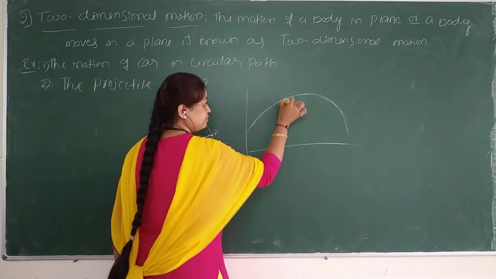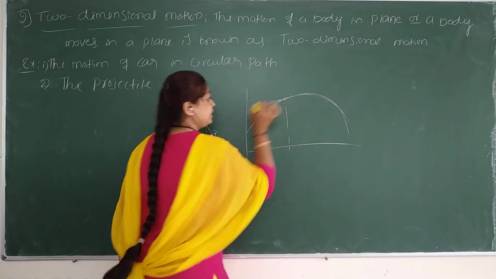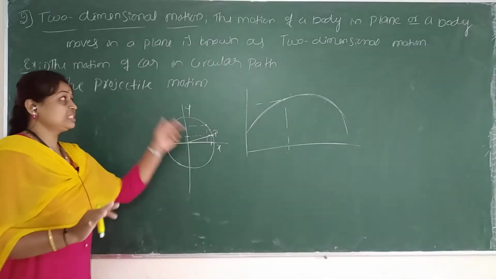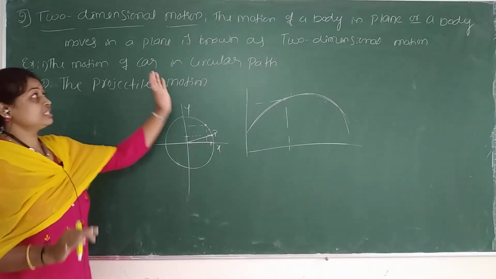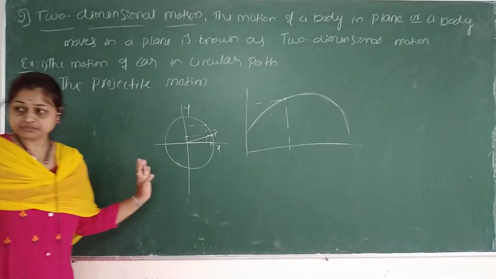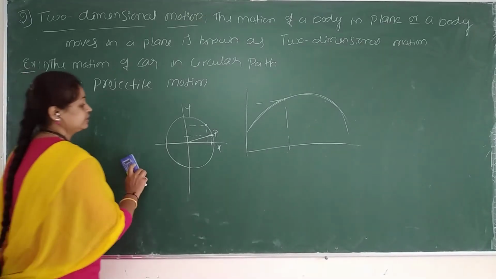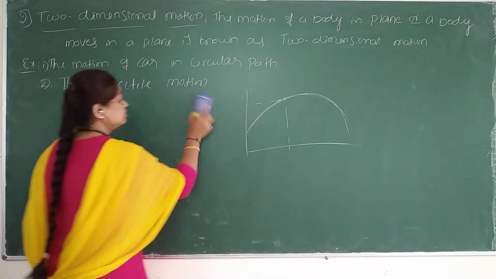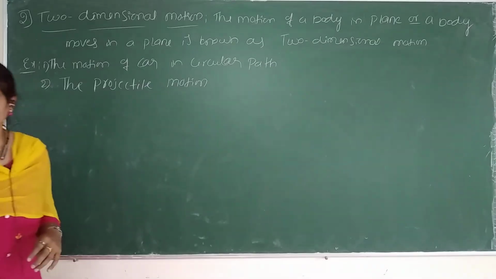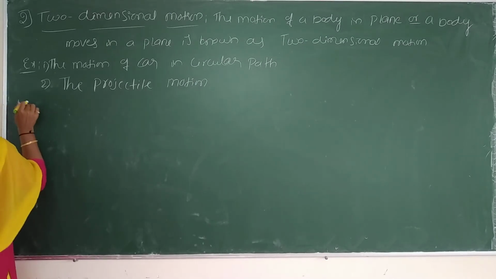If the object is here, it is covering the x-axis and the y-axis. Is it clear? Artha agtide ma? What is projectile motion and what is motion in a circular path? Clear? Understood? Any doubt? No, na? Right.